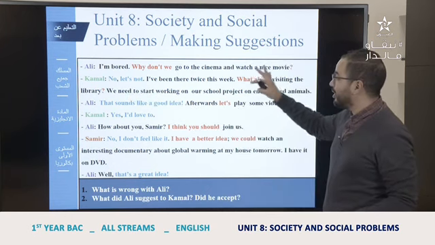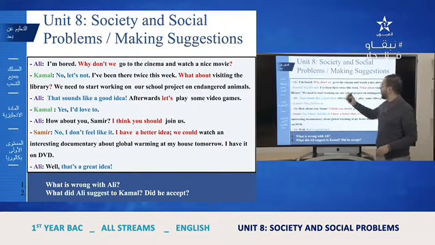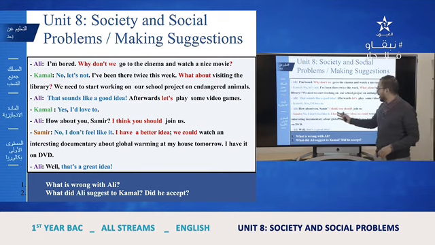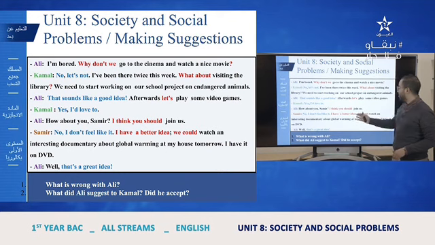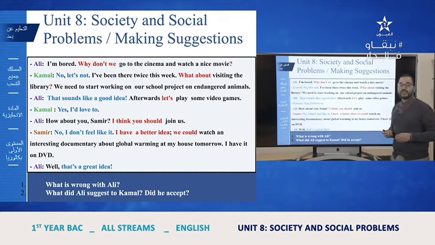As you can see in the dialogue, there are some highlighted expressions like why don't we, what about, let's, I think you should, I have a better idea, we could. So these that are highlighted in red, we use them to make suggestions, okay?